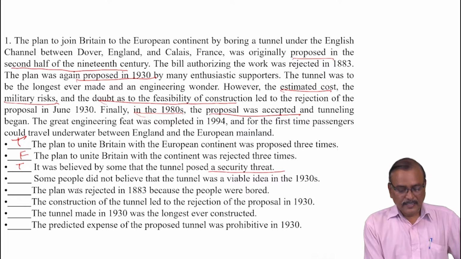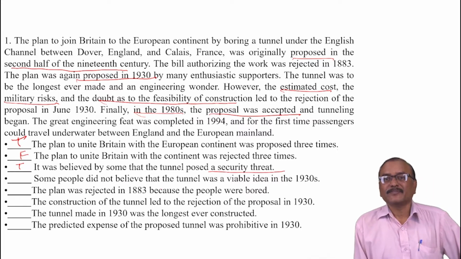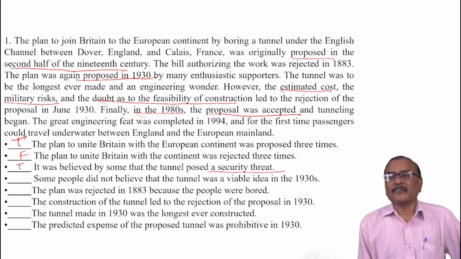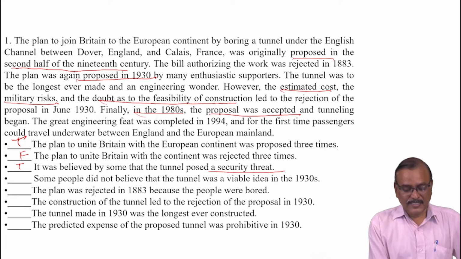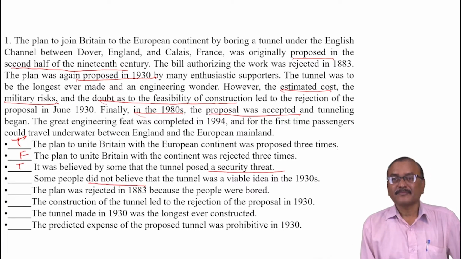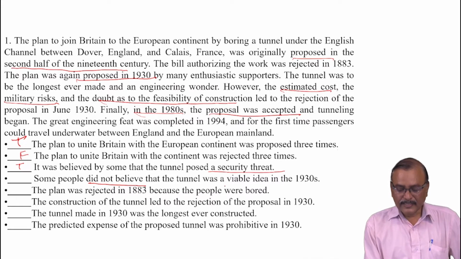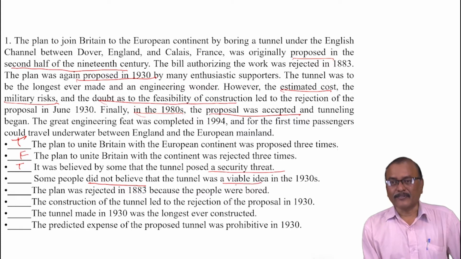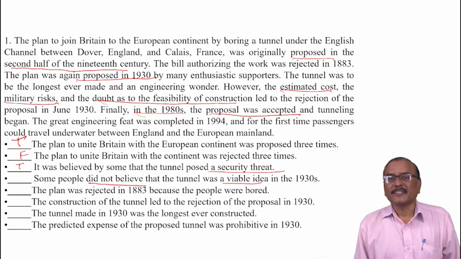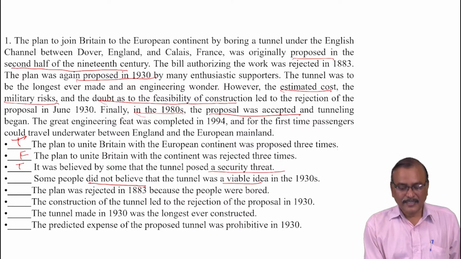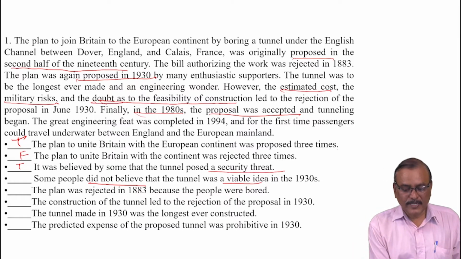Fourth statement here. Some people did not believe that the tunnel was a viable idea in the 1930s. True or false? Did not believe that the tunnel was a viable idea. Viable means profitable, feasible. So here, doubt means did not believe.